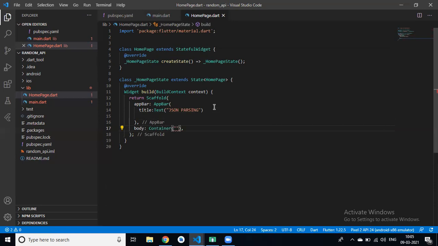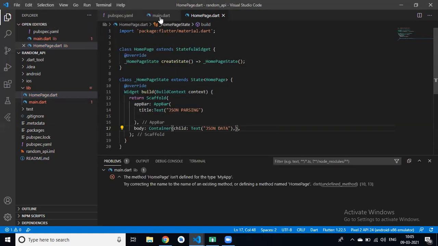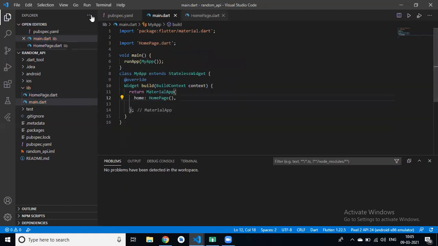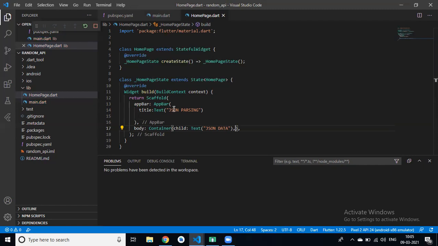In that we have a child, a simple text, JSON data. Okay, if I run this app, import this file. Now we can run this.